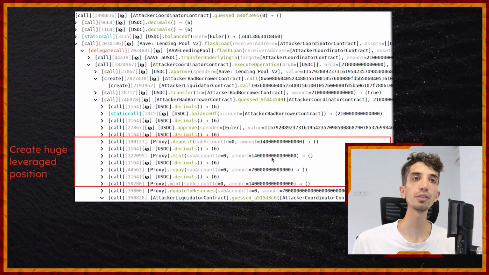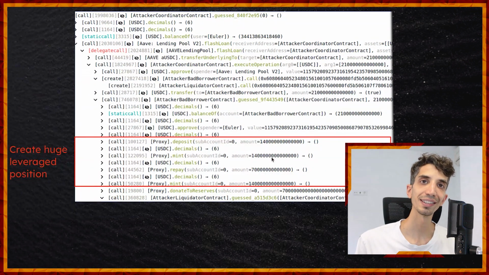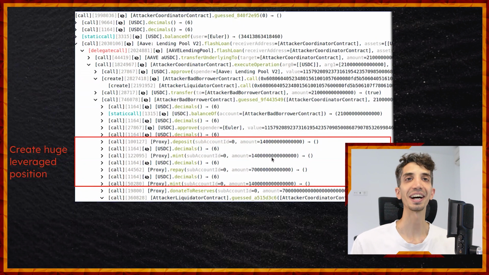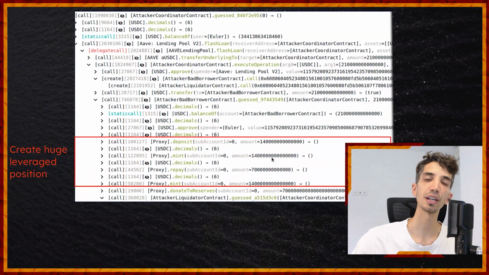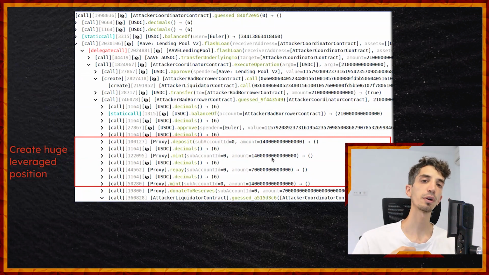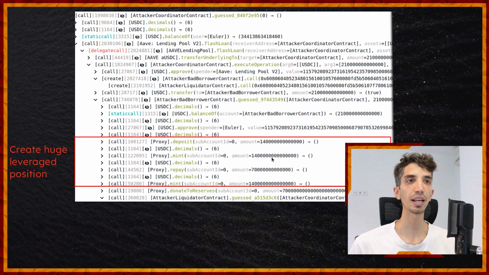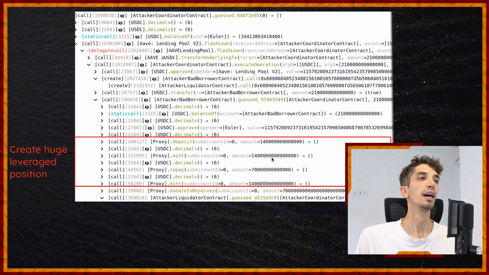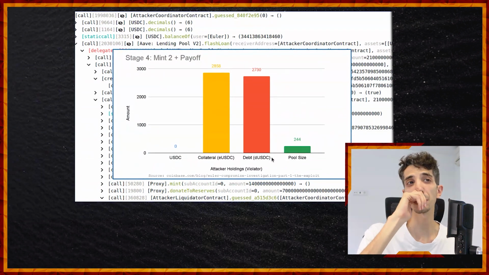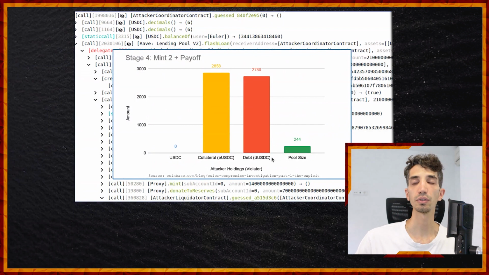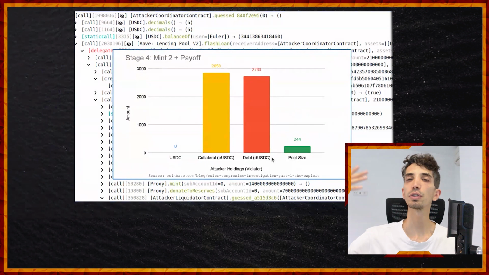Now the attacker creates a huge leverage position. I'm not going into the details of that. Again, DeFi experts are far smarter than me and can actually explain what a leverage position is and what it's meaningful for. But let's just say that it's about depositing stuff, borrowing, and what you borrow you deposit again and you borrow it again, and so on and so forth. So you make a huge cycle out of it. DeFi is complicated. And once that happens, the attacker is able to increase their position in eUSDC, those E tokens that Euler means, to this huge number, and the debt to this huge number as well.